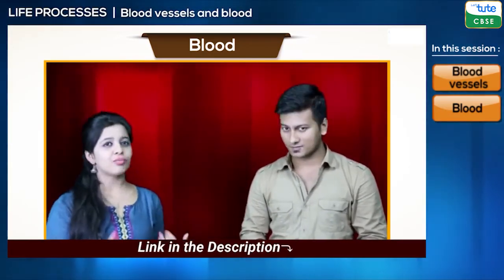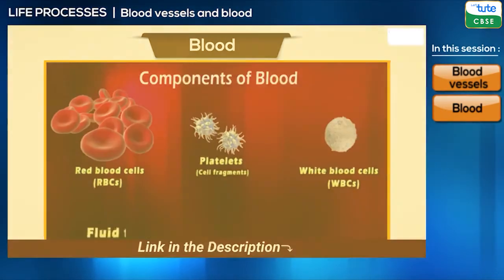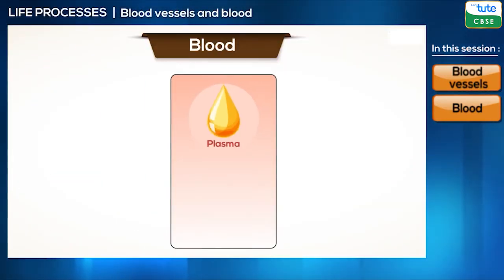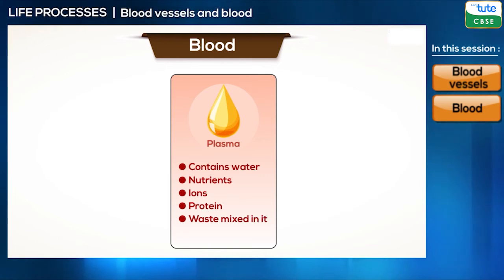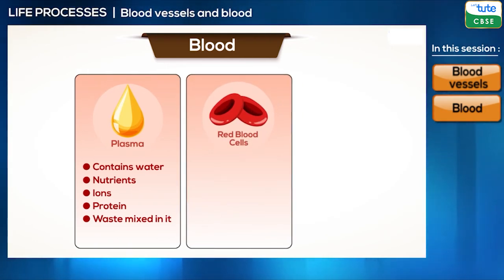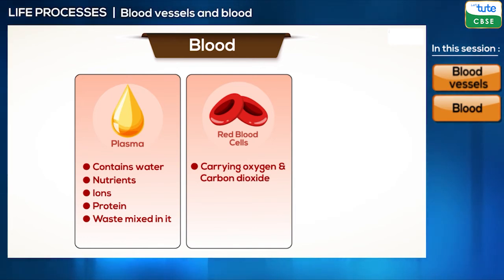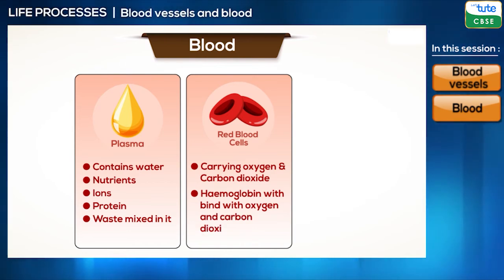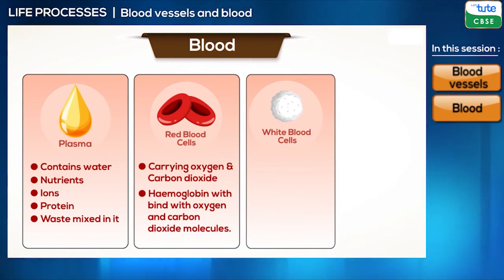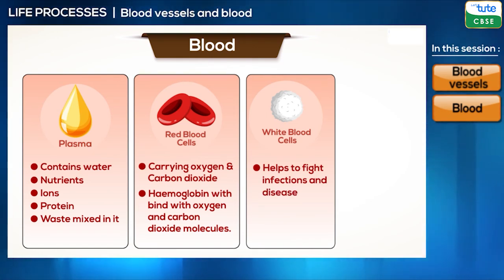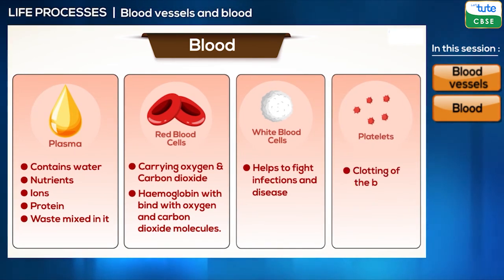Now, let's find out the functions of each of these components. Plasma is the main component of the blood and contains water, nutrients, ions, protein, and waste mixed in it. The RBCs are responsible for carrying oxygen and carbon dioxide. The RBCs contain a pigment called hemoglobin, which binds with oxygen and carbon dioxide molecules. The WBCs are part of the body's defense system and help to fight infections and diseases. The platelets help in the clotting of the blood.